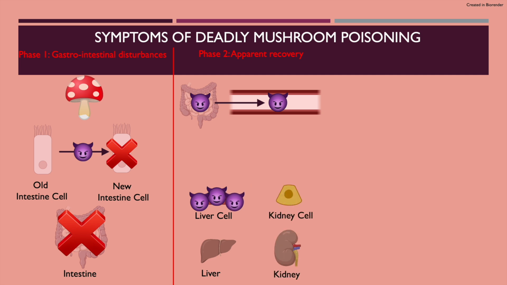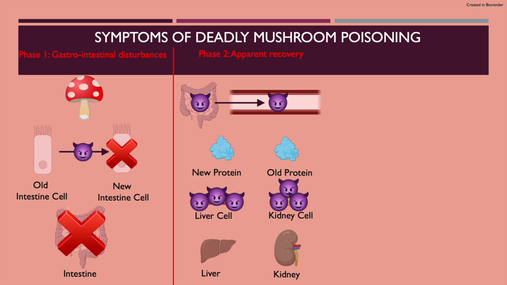Another organ that accumulates amatoxins is the kidney. Since amatoxin doesn't get broken down, the only way that it can get out of the body is through the kidneys, which allows it to be excreted in the urine. This means the kidney is also in a position to accumulate amatoxins.